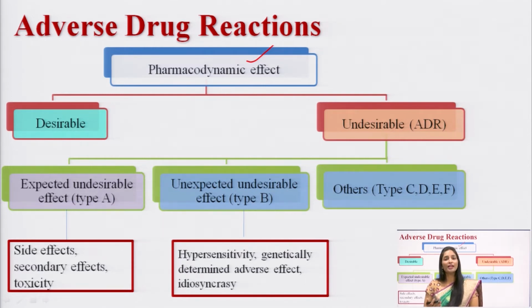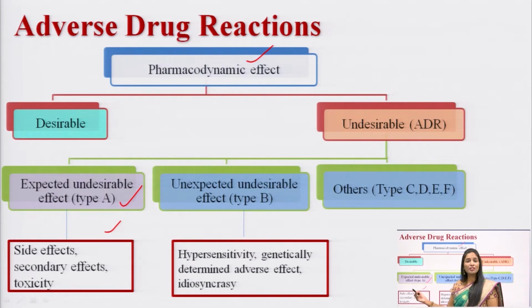So, what is the second one? The second one is the unexpected undesirable effect. Here you cannot know what undesired effect has been produced by the drug, and the third one is others. The first one, the expected undesirable effect, is type A, and the unexpected undesirable effect you can discuss with type B adverse drug reactions. Others include type C, type D, type E and type F, and I will explain all the types in the forthcoming slides.